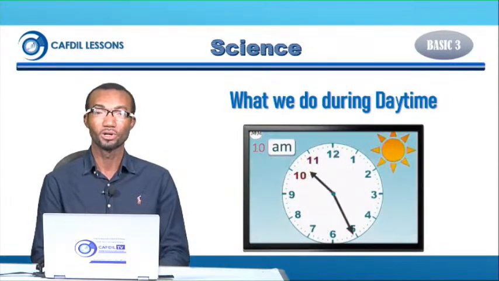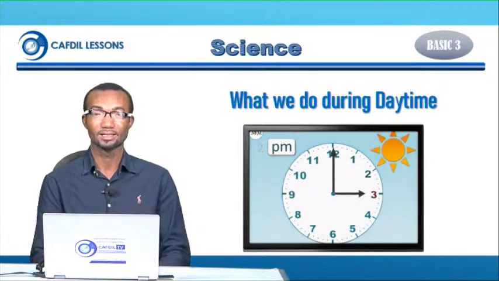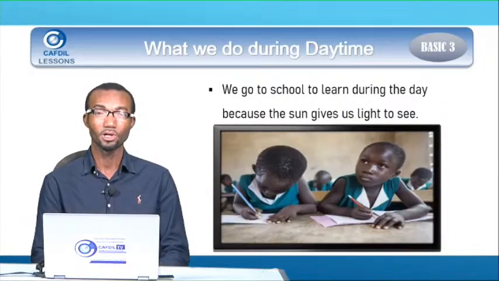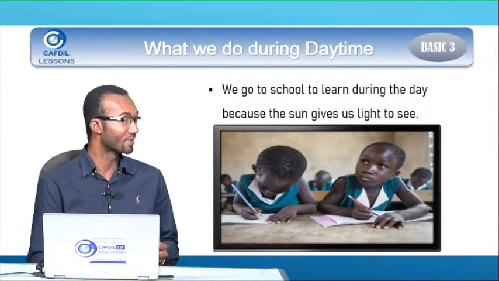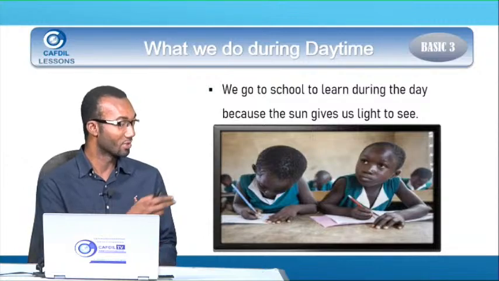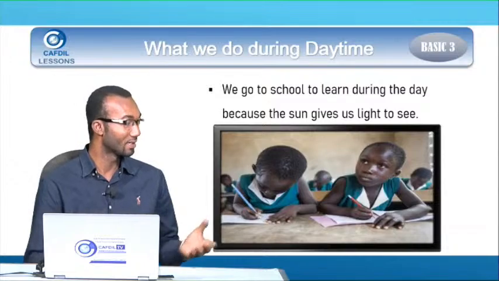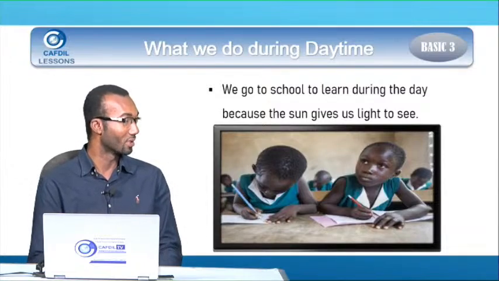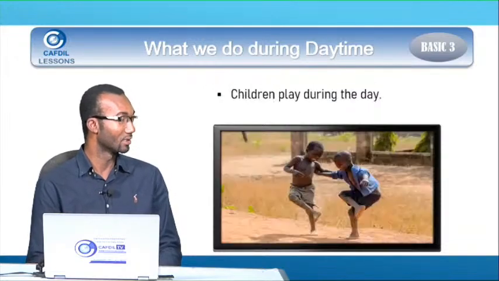Okay, let's look at what we do during daytime. Daytime starts from 6 a.m. and ends at 5:59, or 6 o'clock. During the day, we go to school to learn because the sun gives us light to see. So you see the kids here learning because the sky is bright and you can see whatever you are doing. That is one of the benefits of daytime.